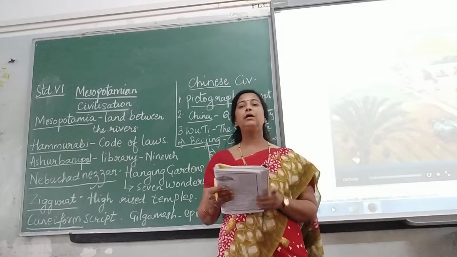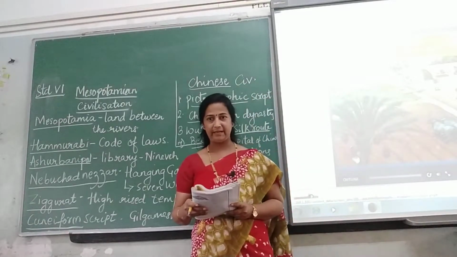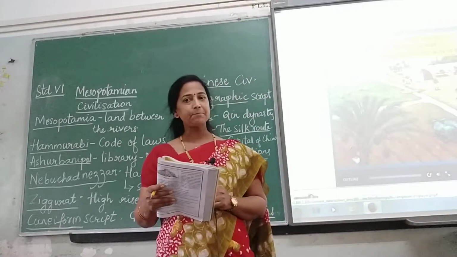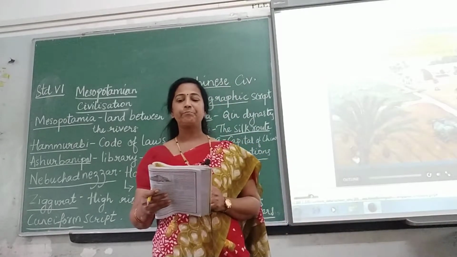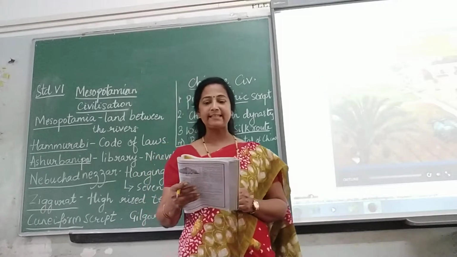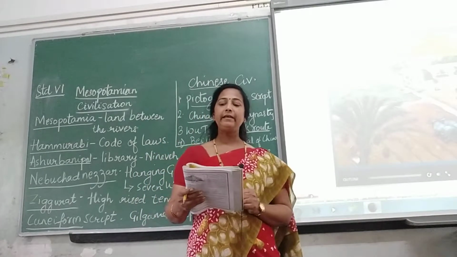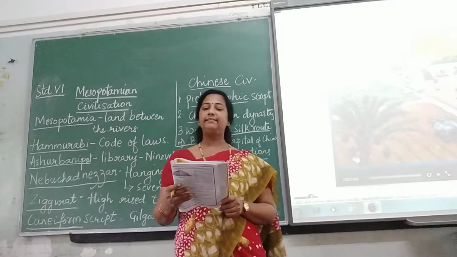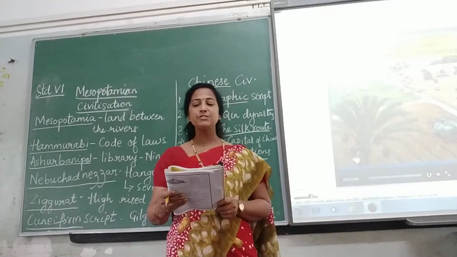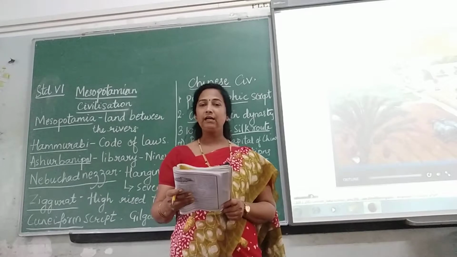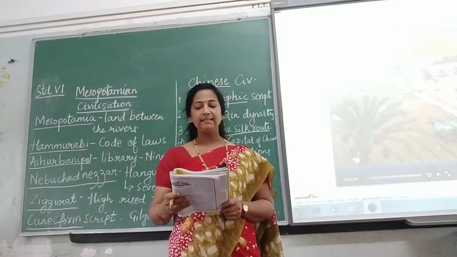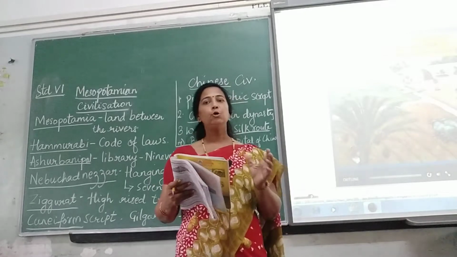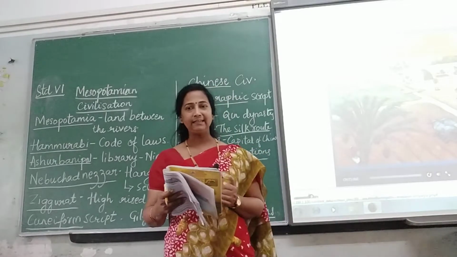Now moving on to the political history. So what are the things you have to study in Mesopotamian civilization? Let's move on to political history. Sumerians were responsible for one of the first civilizations in this region. Ur, Kish and Lagash were the important cities that flourished here. Which were the three important cities here? Ur, Kish and Lagash.